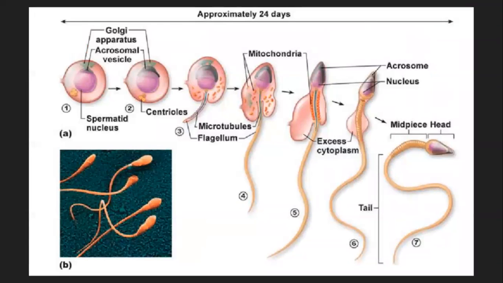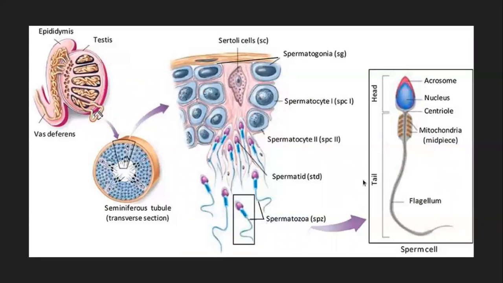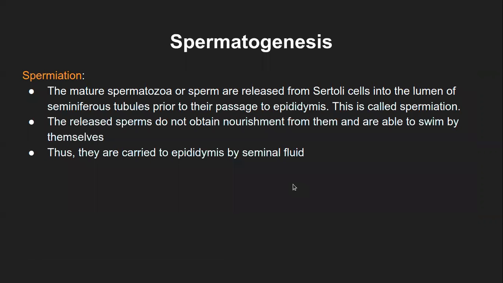Again, you can go through these diagrams. There are several diagrams I have pointed out which label these stages in a specific way. This means primary spermatocyte and secondary spermatocytes, then spermatid, and then spermatozoa. So these are the stages.